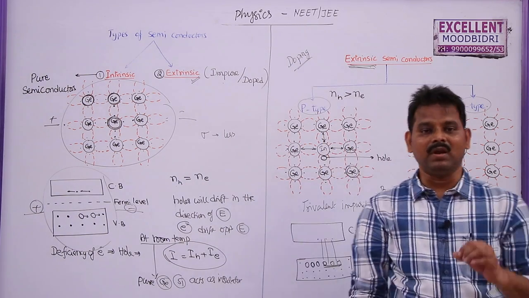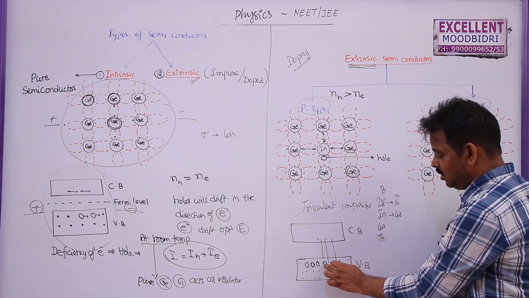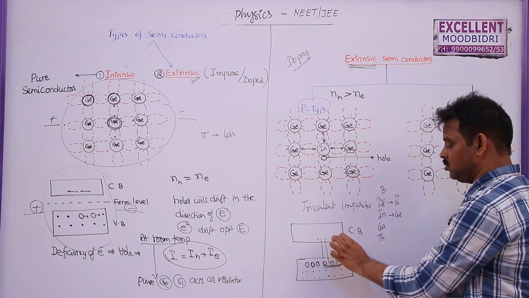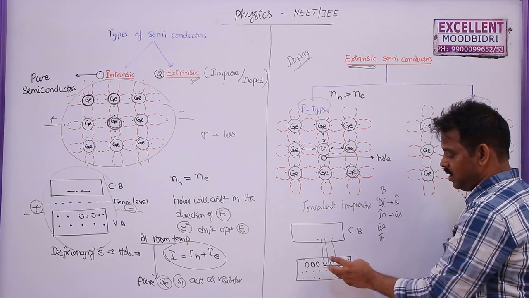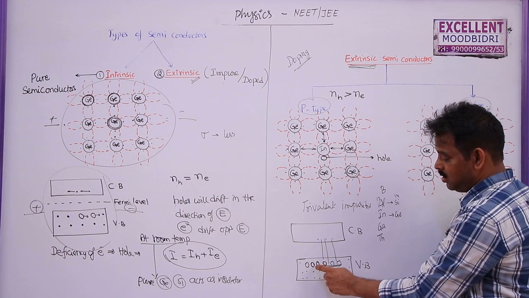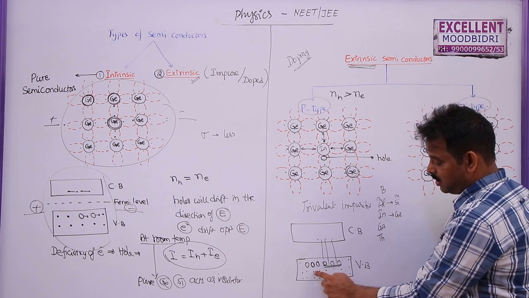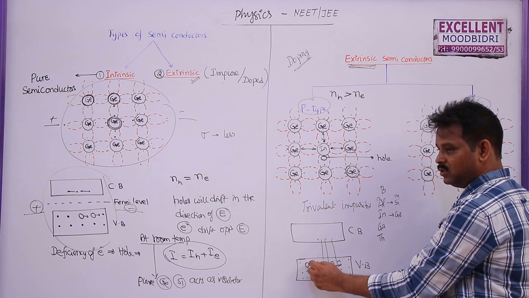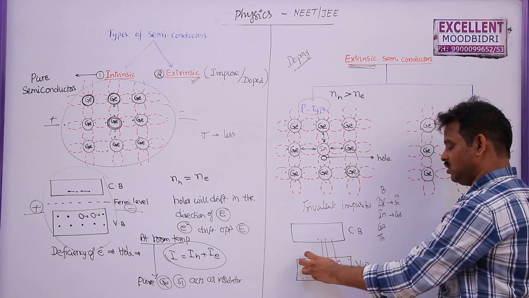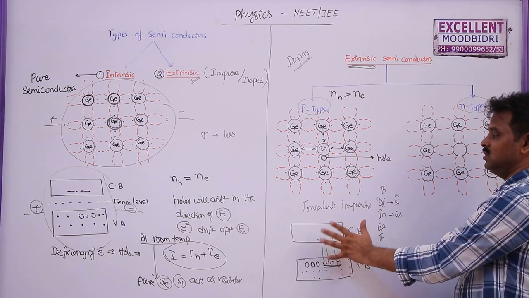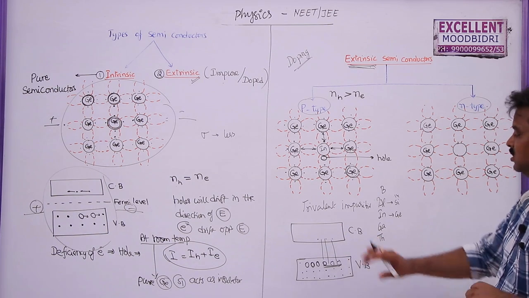Whenever a hole is formed due to an electron that jumped into the conduction band, this is called generation of holes and electrons. But there is also recombination, that means some of the electrons will combine with the holes. If 3 holes are formed, 3 electrons may occupy this space. So generation and recombination may be equal, due to this the conductivity may be less in this case also.